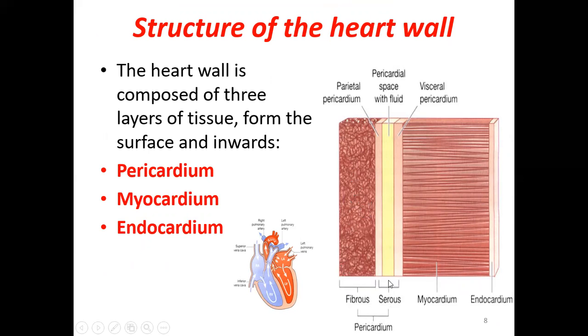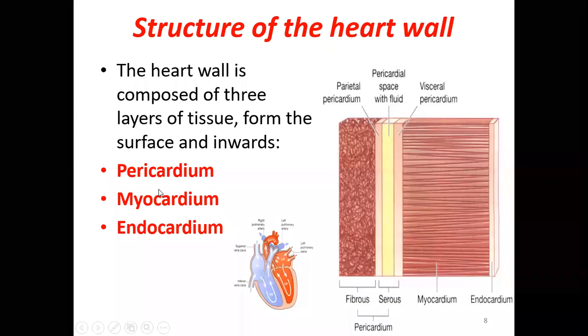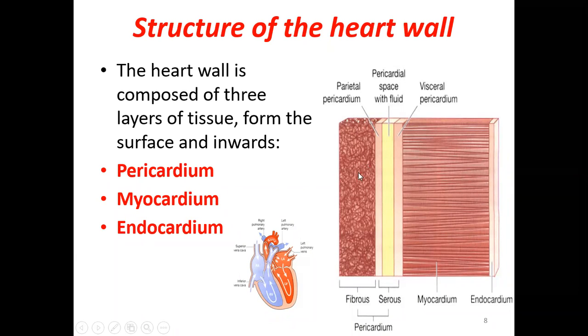So this whole thing, the pericardium, has two parts, fibrous and serous, and in between the two serous layers, we have a small amount of serous fluid. This is the visceral layer, this is the parietal layer, and in between there is small fluid. And this is the fibrous pericardium. This is outside. As we go inside, the next layer is called the myocardium. Myo means muscle. Muscle of the heart is called the myocardium. Peri means outside. Outside the heart is called the pericardium, because it is the covering from outside.